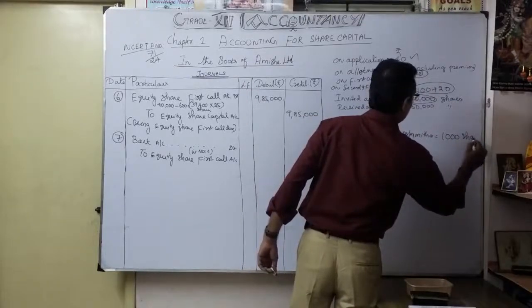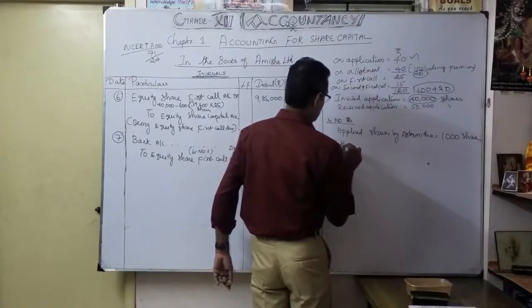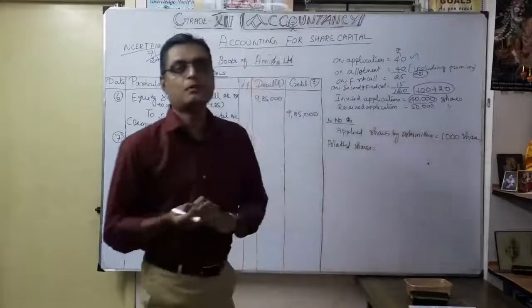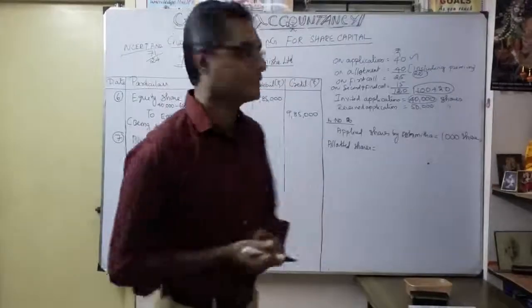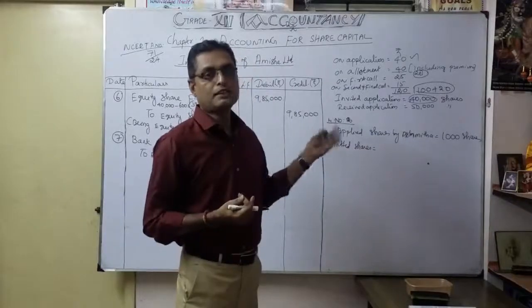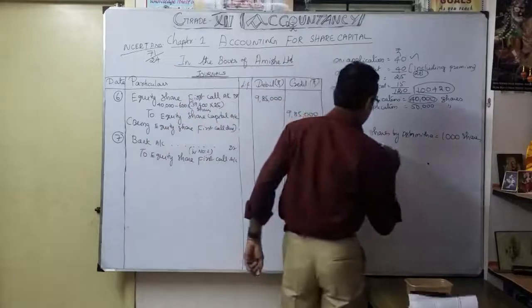Now we want to know the allotted shares. You already know the formula we discussed earlier, the same manner as applied shares. Here only your numerator and denominator change. What do you write here?